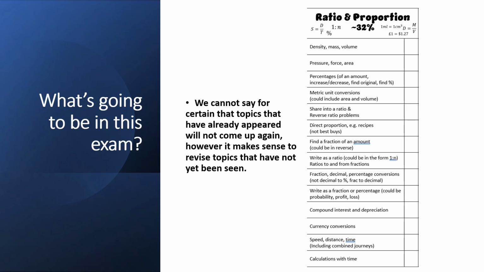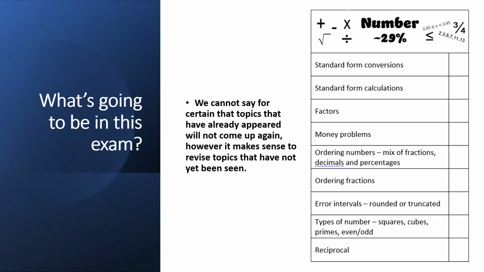So here we can say that these topics are all the things we haven't seen for ratio and proportion. So lots of things on there that we haven't seen, and we can target our revision to these things. We can do exactly the same for number, and that number comes up quite often. 29% of topics in all the exams are number, but there's not many things left there that we haven't had. So lots of things that we can not revise and focus on what's on these slides.